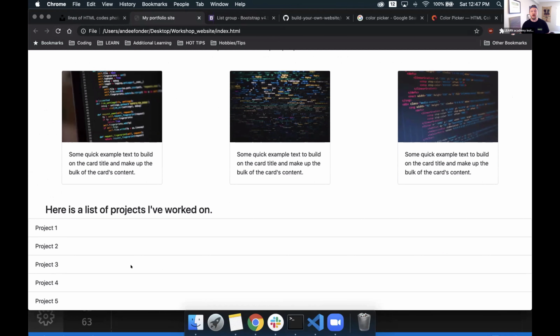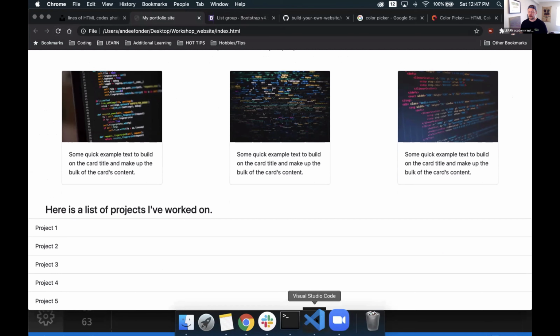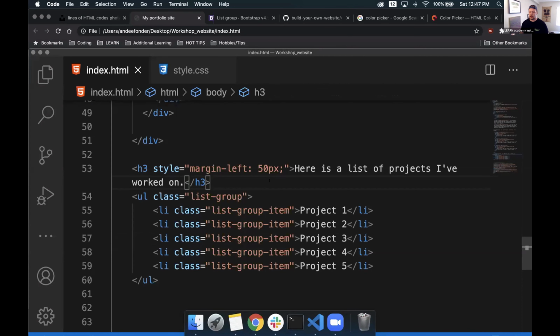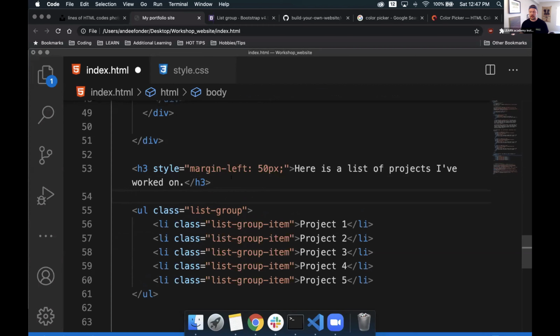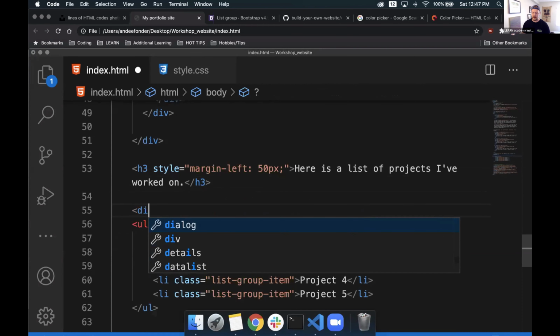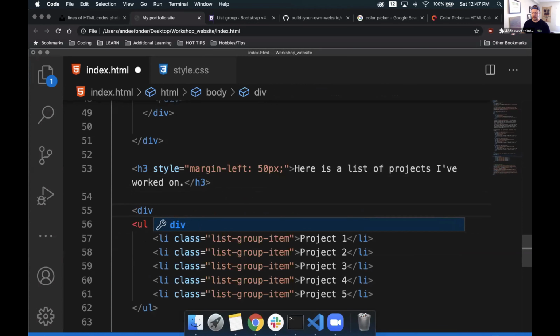So in order to confine it to a smaller amount, we can take this unordered list and put it inside of a parent div. So let's do that. We'll drop down below the H3 because the H3 is fine. It's not going the full width of the page. I'm going to create a new div. So we do that with left caret div.